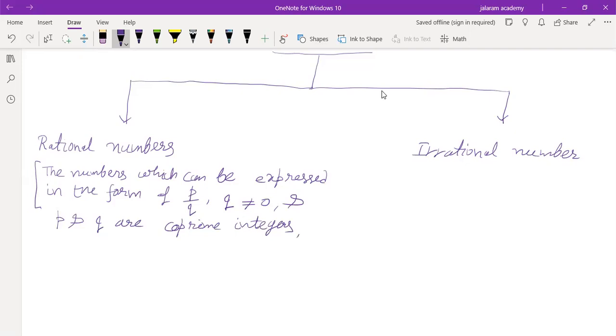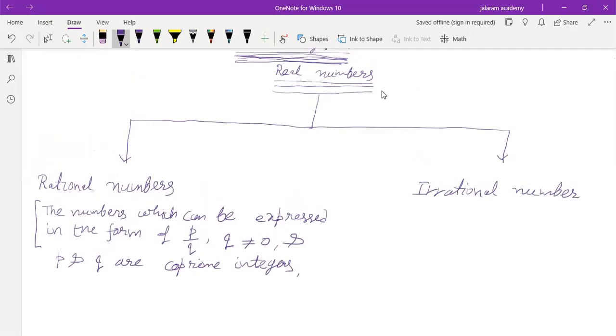Is that clear to everyone? So real numbers are of two types. The first type is rational numbers: numbers which can be expressed in the form of P by Q, with Q, the denominator, not being 0, and P and Q co-prime integers. Write the definition properly and learn it also.